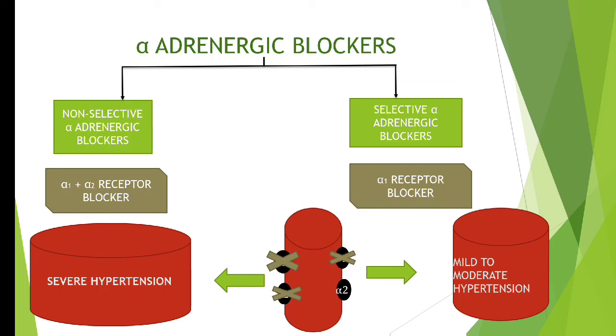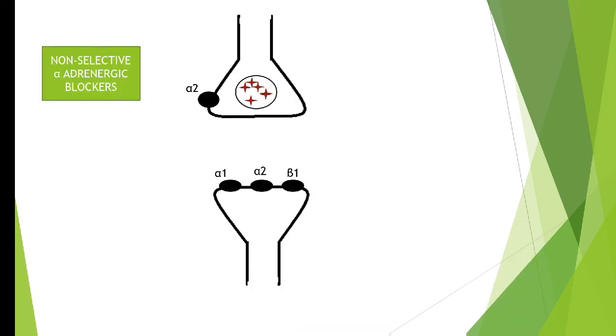Now another difference I'll show you. Suppose above you can see that is a pre-synaptic neuron and below is the post-synaptic neuron. You can see in the pre-synaptic neuron the pre-junctional alpha 2 receptor is present, whereas in the post-synaptic neuron you can see alpha 1, alpha 2 as well as beta 1 receptors will be present. Okay, so right now we will be talking about the non-selective alpha adrenergic blockers.